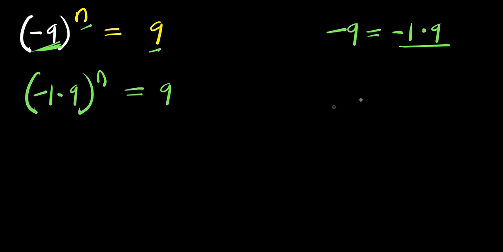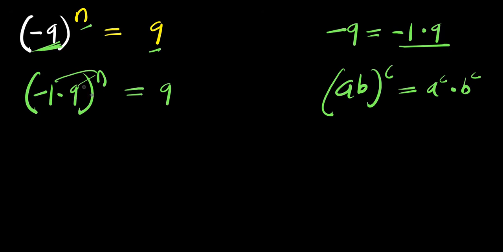Now, let's consider this other identity. If you have (a times b) raised to the power of c, this equals a to the power c times b to the power c. So we can distribute this exponent to each of these terms. So you have (-1) to the power n times 9 to the power n, and this equals 9. So right now, we have -1 here, and this is raised to the power of n.